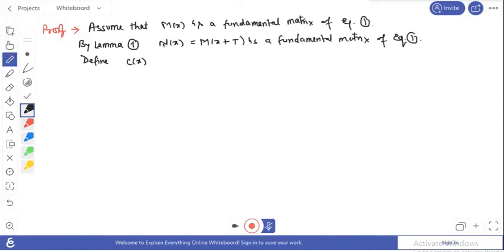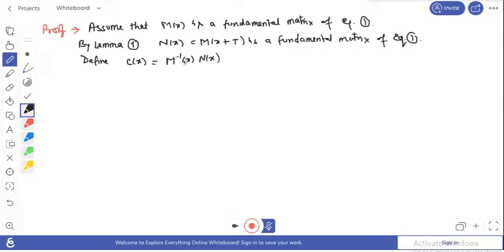And here, because this is your fundamental matrix, this is non-singular. So this means M(x) is also non-singular, which means the inverse of this M(x) also exists. So if we take C(x) equals M inverse times N(x), this will be a matrix that we call C. Okay, and here, due to M being the fundamental matrix, it is non-singular, so the inverse exists, and N(x) is also a fundamental matrix.